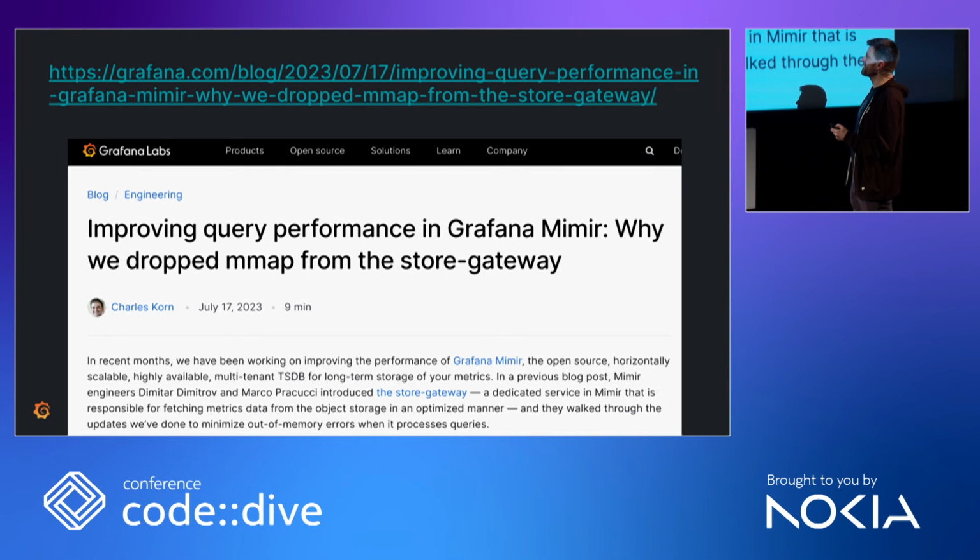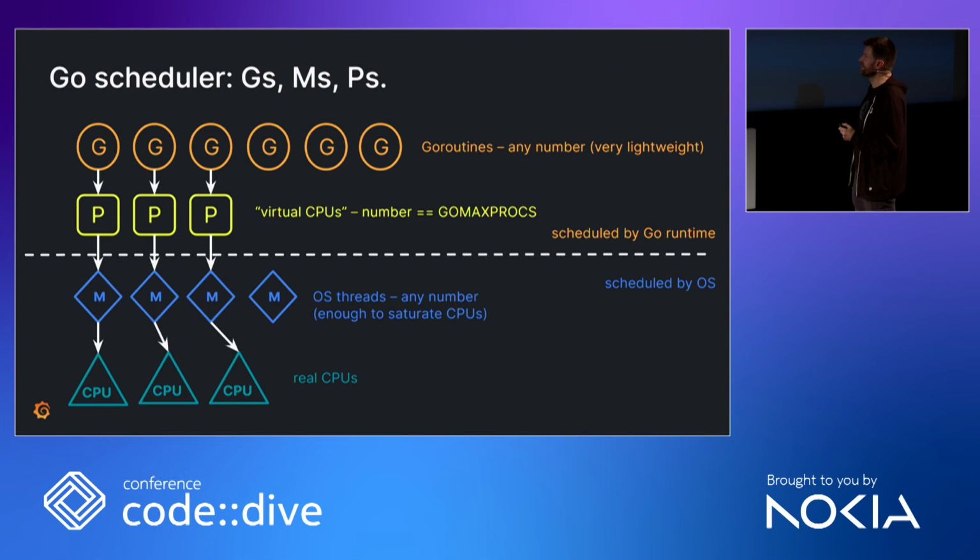And that's what I would like to talk about in the last 10 minutes we have. For that, to understand what's happening here, you have to go down into the Go scheduler. And the Go scheduler is really interesting. And Go has a few design priorities. And I think the most important one is simplicity. That's why they had only one knob for the garbage collector and then very reluctantly added another one when Go was like 15 years old or something.